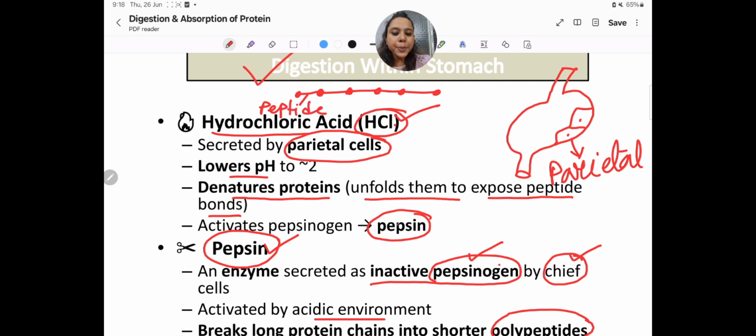So pepsin, the activated form of pepsinogen, cleaves these peptide bonds and makes shorter polypeptide chains. If 2 amino acids are present, it is a dipeptide. If 3 amino acids are present, it is a tripeptide. And if 2 or more, then it's an oligopeptide.